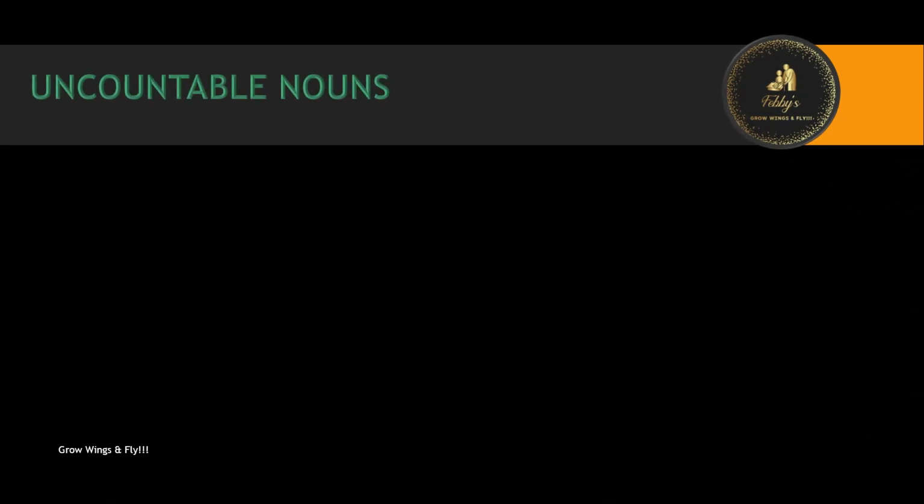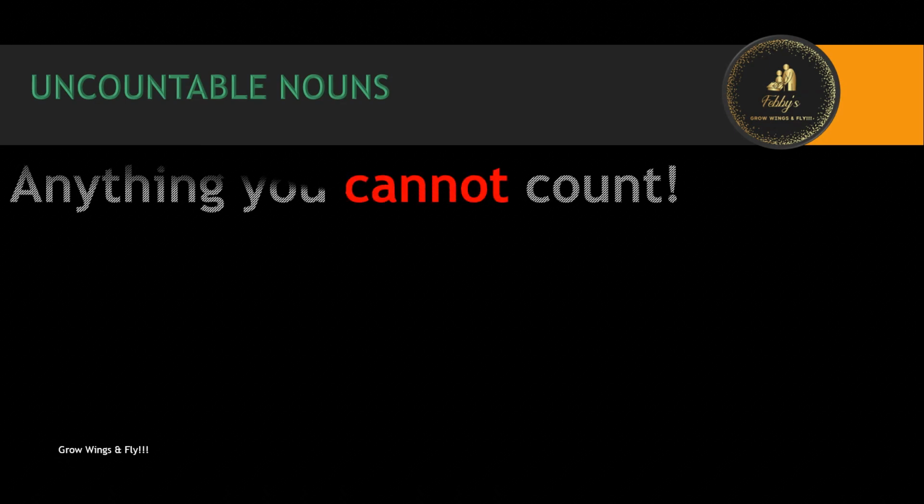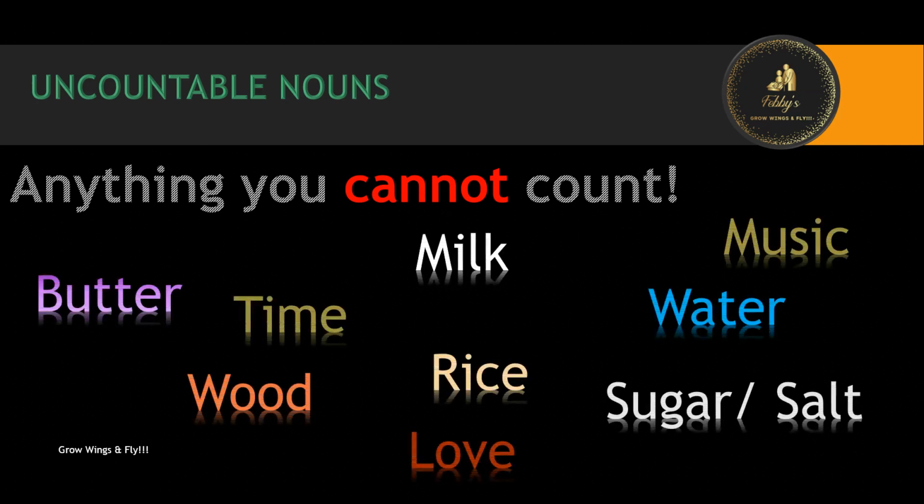What are uncountable nouns? Now that you know what are countable nouns, uncountable nouns are those which cannot be counted. If you look at these words, can you actually count them? You might come back to me and say, yes, we can, can't we? Tell me, can you actually?